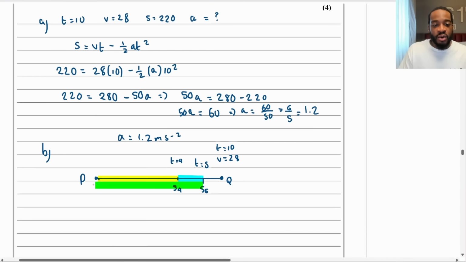So how do we go about doing that? Well, we've got this model here. What we can do is figure out what u is, isn't it? We can figure out the initial velocity of this motorbike, and then we can use s equals ut plus a half at squared. So let's do that.